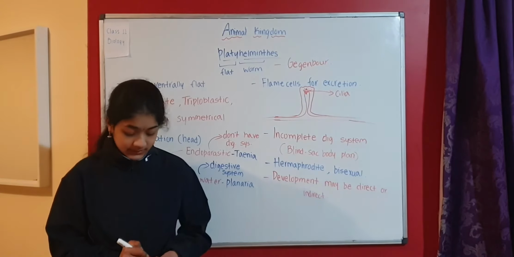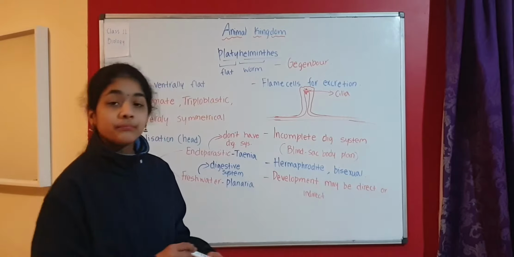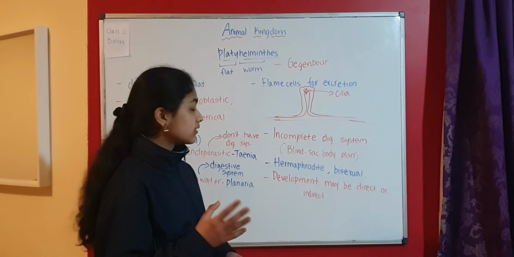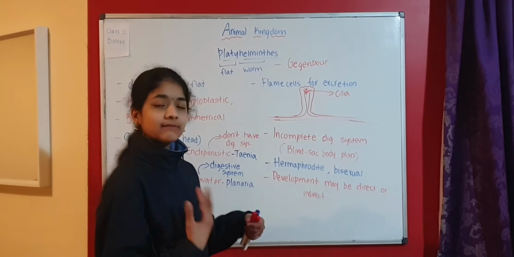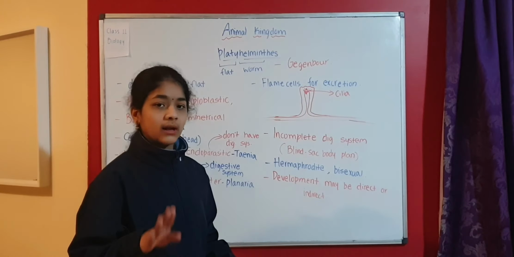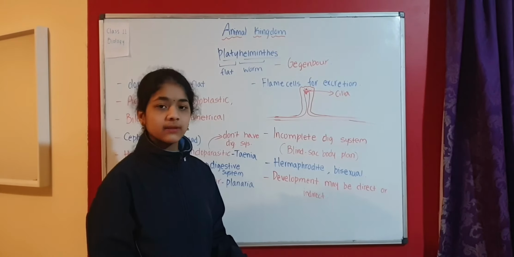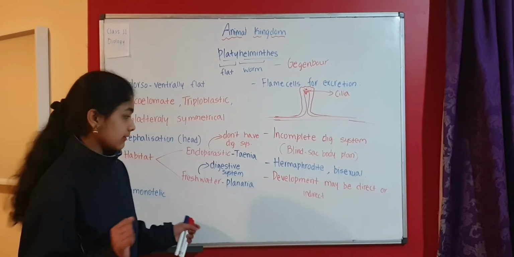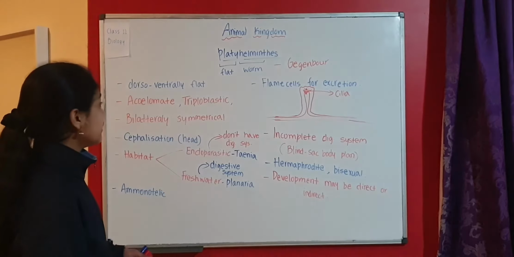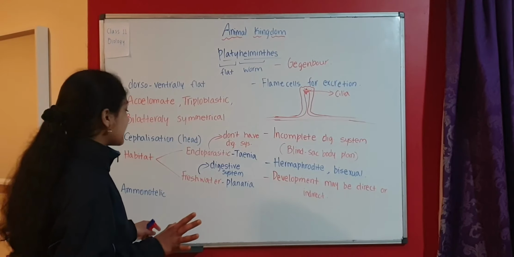Direct development means there is no larval stage. Indirect means they have larval stages, and then they become the adult. So development can be direct or indirect. These are some characteristics of Platyhelminthes.